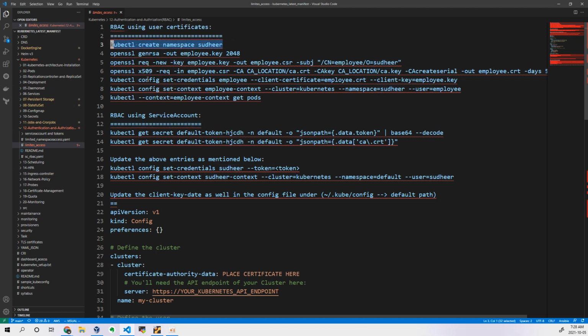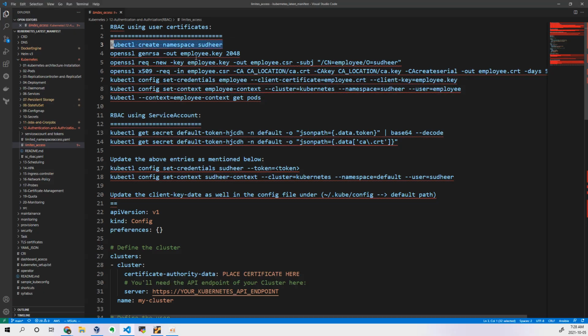So take this, and then paste it here. We are trying to create a namespace called Sudhir. It is successfully created. Now after that I'm trying to generate a key. After that I'm trying to generate a CSR, certificate signing request. In the certificate signing request, I have to tell in the subject what your username is. So where is my username defined? Username is defined in the CN, common name, and O is the organization, in the sense the group. He is the user and this is the group. That is what you have to remember.